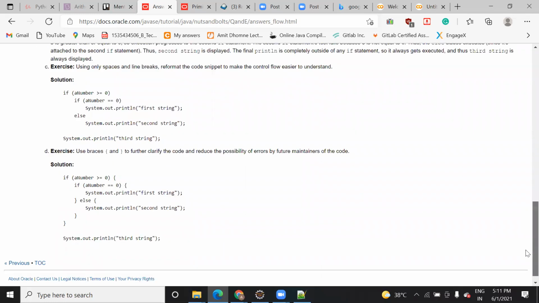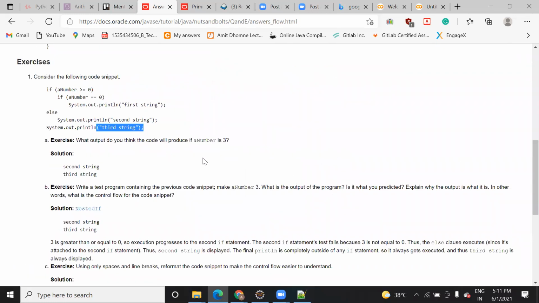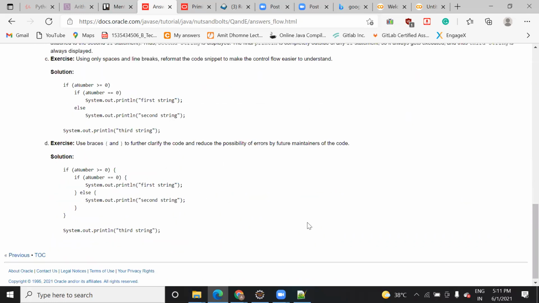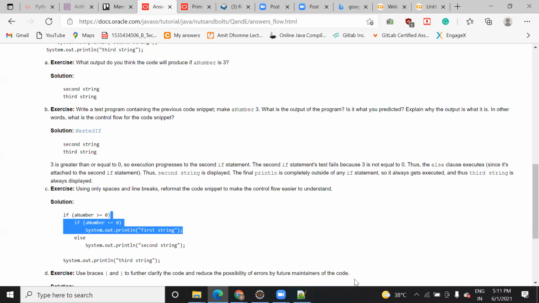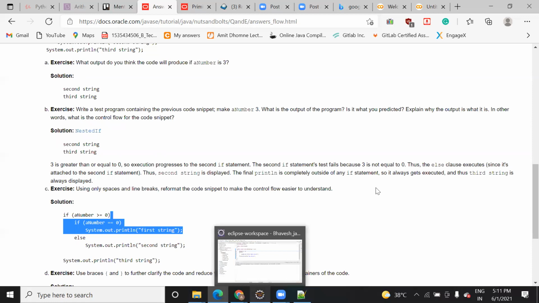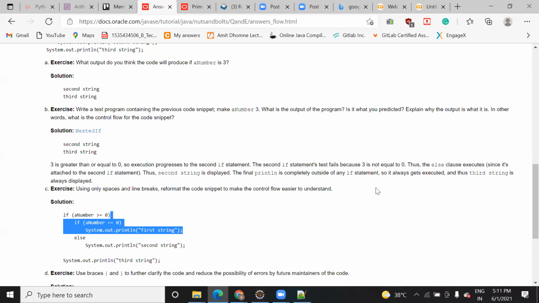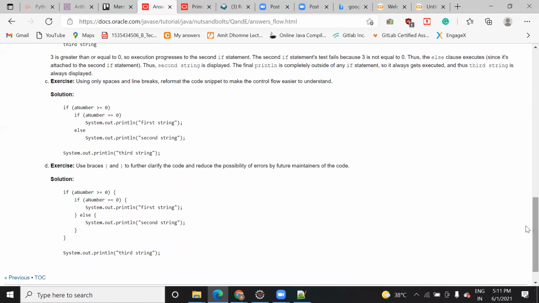You can try this remaining question and let's see whether you are able to understand or not. Will you be able to try these questions as an assignment? No need to write it. Just have a look at this and see whether you are able to get the flow or not. They have given you the instruction to test the program, and if you want to write it, you can write it down also.